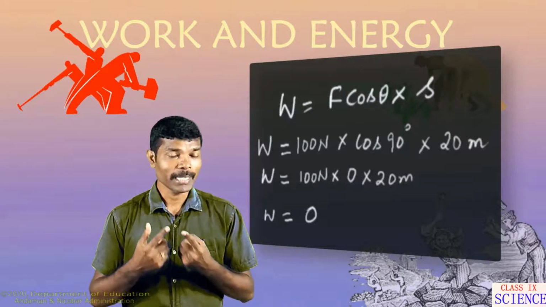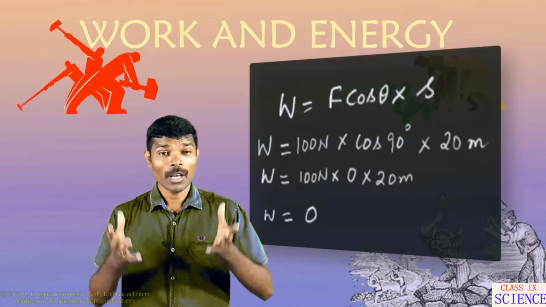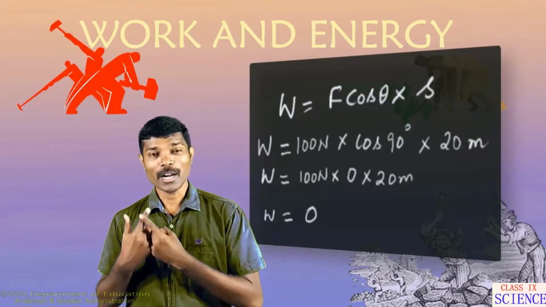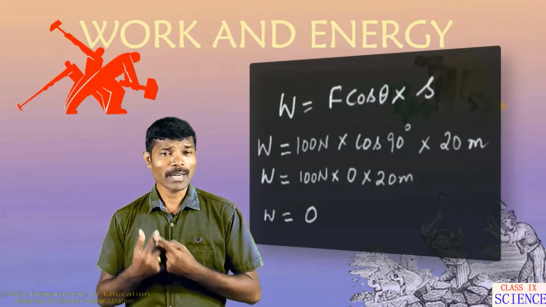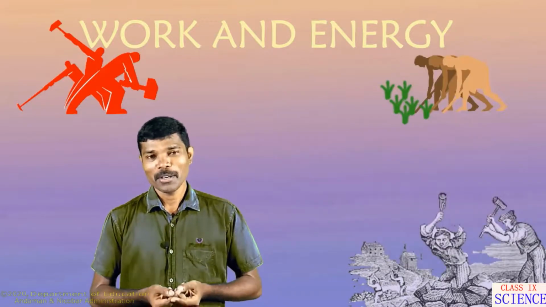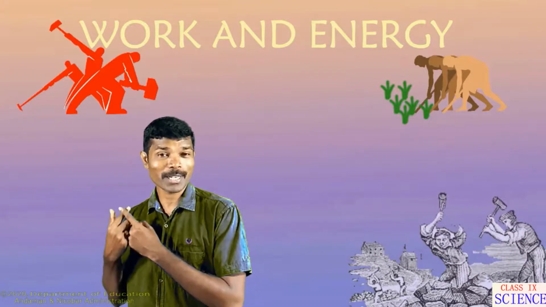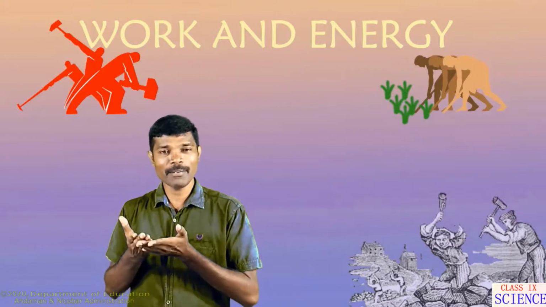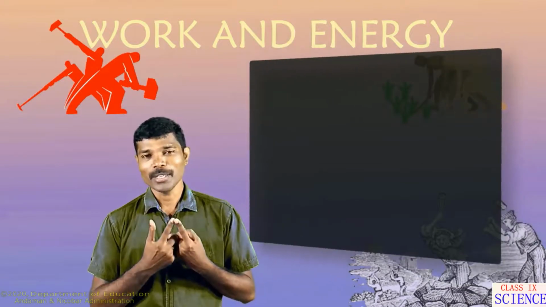Let us take some examples. Suppose a man is carrying a suitcase, or a heavy load is carried on his head, and he is walking 100 or 200 meters of distance. How much work is done on the load which he is carrying? 0 work done. Although the object was in motion, although the object covered some distance and force has been applied against gravity, the net work done on the heavy load is 0.